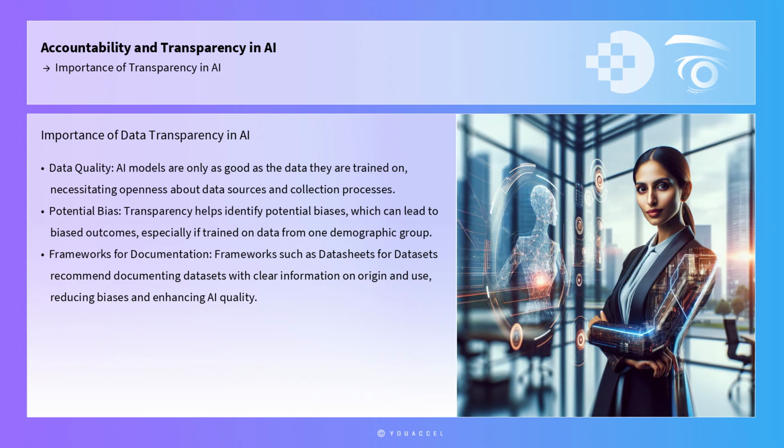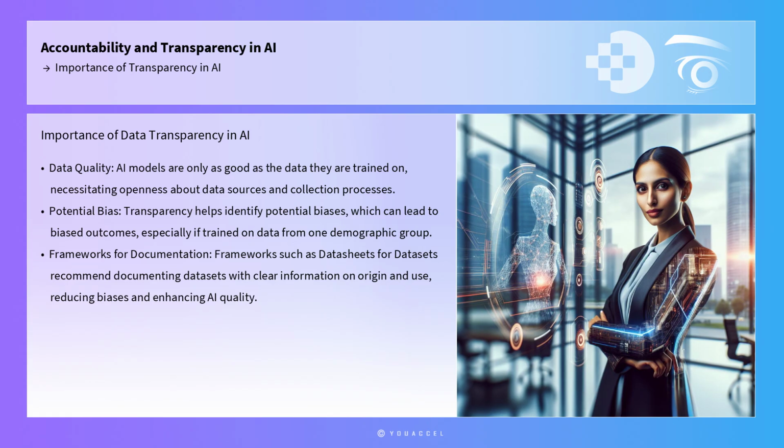Another critical component is data transparency. AI models are only as good as the data they are trained on. This necessitates openness about the data sources, the processes of data collection, and the methodologies employed in data pre-processing. Transparency in these areas helps to identify potential biases in the data, which can lead to biased outcomes. For instance, if an AI system used in hiring is trained on data predominantly from one demographic group, it may